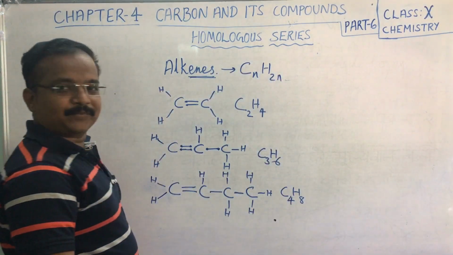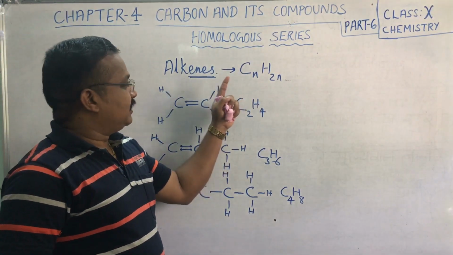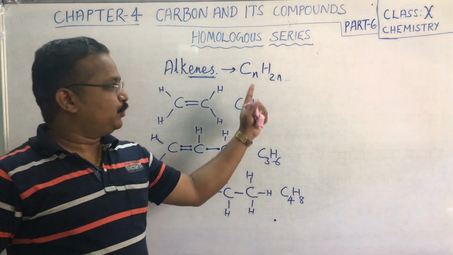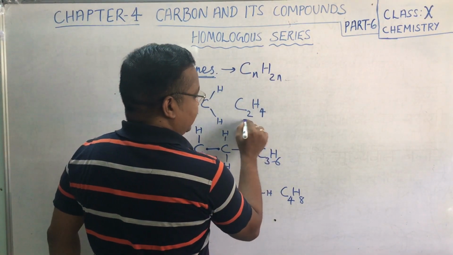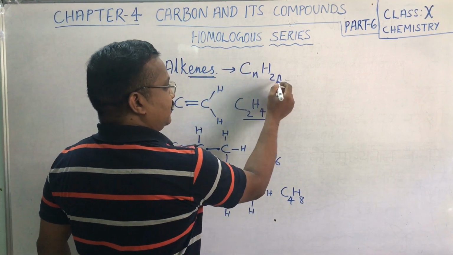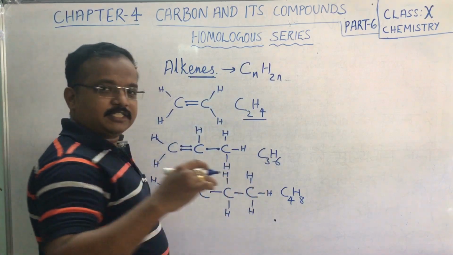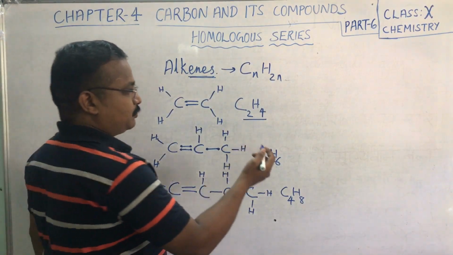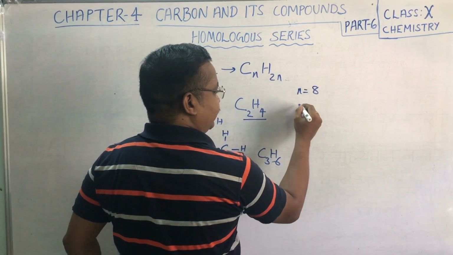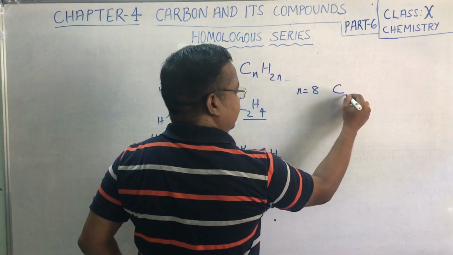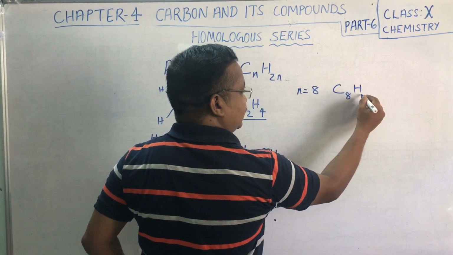CnH2n. Okay, children? So the alkenes case we have discussed is CnH2n. Here you see, CnH2n means however many carbon atoms are there, hydrogen will be just double. Okay. Now suppose you want to make n is equal to 8. You will find C8, H will be 2 8s are 16.